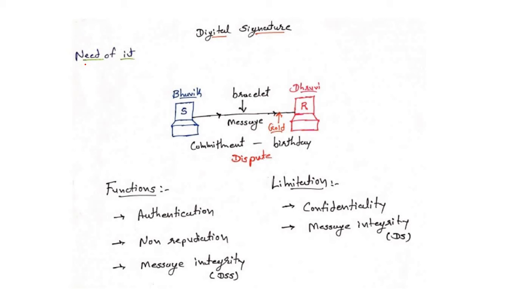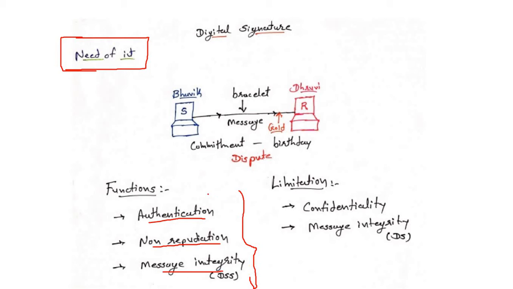First, we started with the need of the digital signature. Whenever any sender is sending any data towards the receiver, the sender sends the data with the signature. So what are the benefits of sending the data with the signature? We get authentication, non-repudiation and message integrity by use of signature.